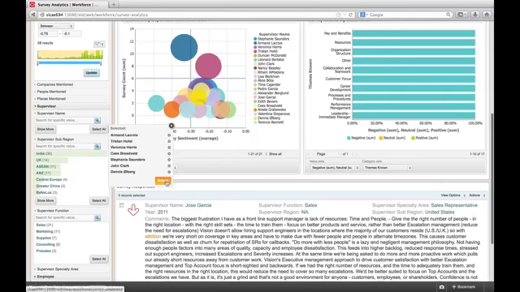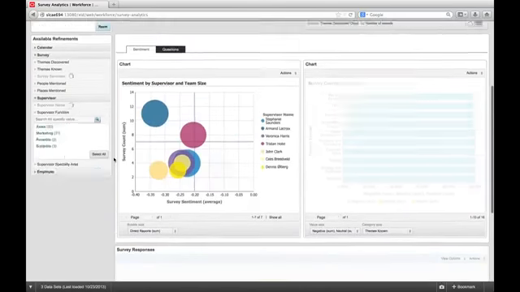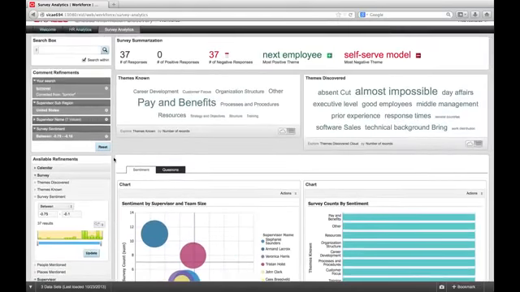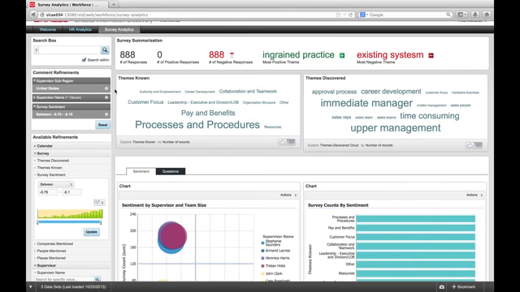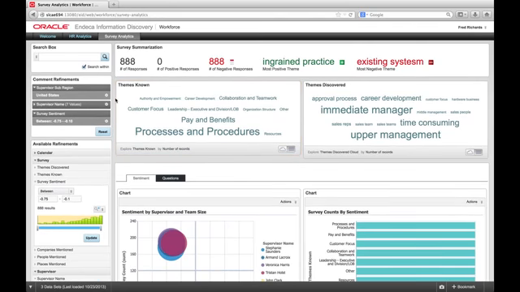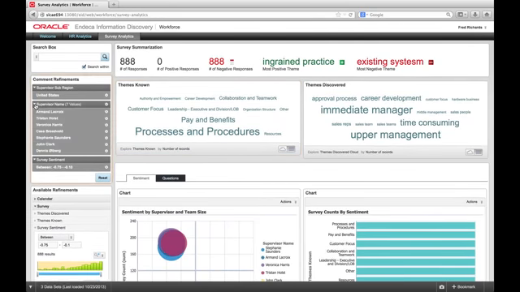We can also remove our original search term and look across a wider range of survey responses to see other interesting negative themes associated with this particular group of individuals. So we have found a population of supervisors we are interested in, and now we want to analyze their HR performance to decide how to deal with them.